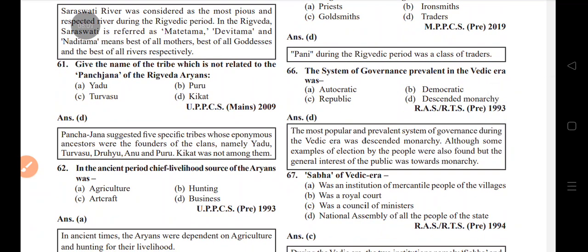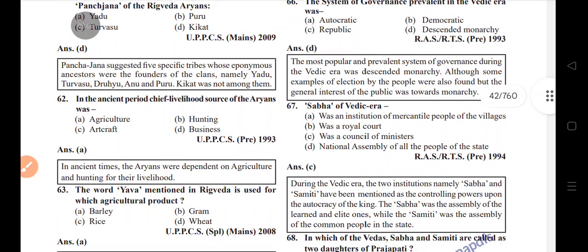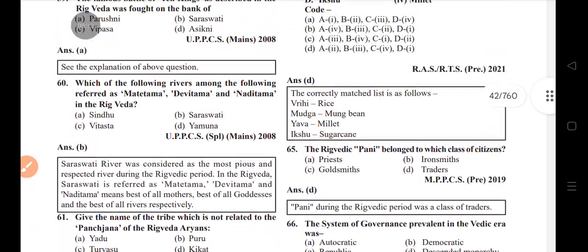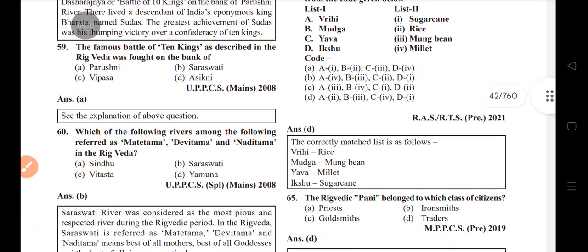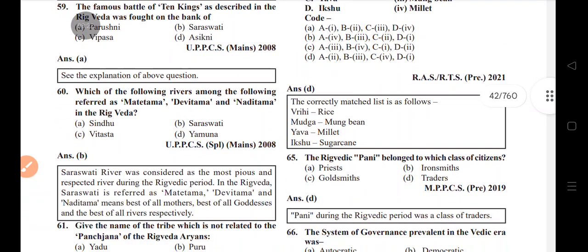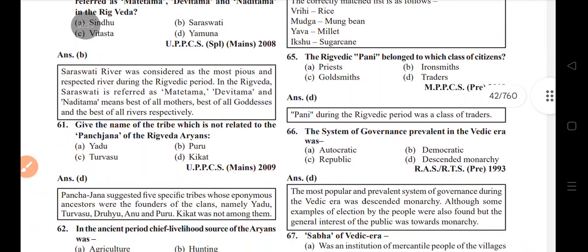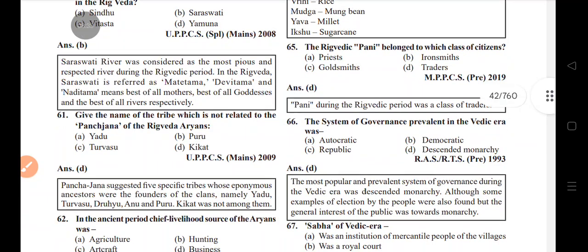In the ancient period, the chief livelihood source of the Aryans was agriculture. Yava, mentioned in the Rig Veda, was used for the agricultural product barley. Vrihi is rice, mudga is mung, yava is millet, ikshu is sugarcane. Rig Vedic Pani belonged to which class of civilization? Trader. The system of governance prevalent in the Vedic era was hereditary monarchy.